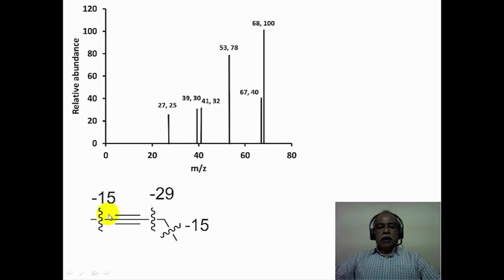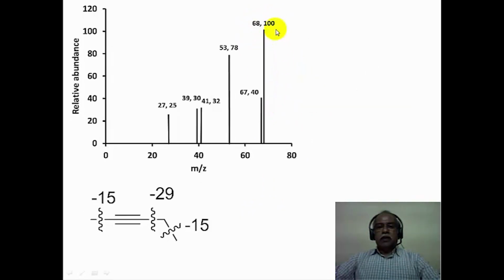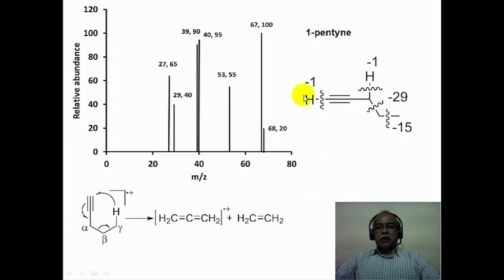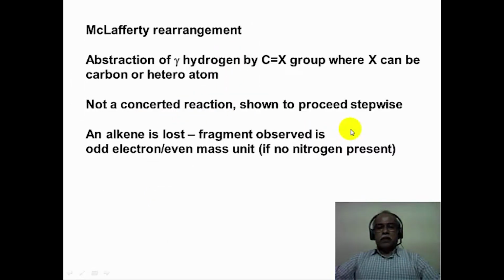When the alkyne is an internal alkyne, there is no such loss. Here, for example, loss of hydrogen, 68 minus 1, 67, corresponds to the loss of hydrogen. But you see here the base peak itself is the molecular ion peak, because loss of hydrogen from the propargylic position is not so favorable compared to the terminal acetylene hydrogen. Since the terminal acetylene hydrogen is missing in an internal alkyne, as in the case of 2-pentyne, the molecular ion peak itself is registered as the base peak. Subsequently, loss of 29 and 15 gives you the fragment ions seen in the mass spectrum.